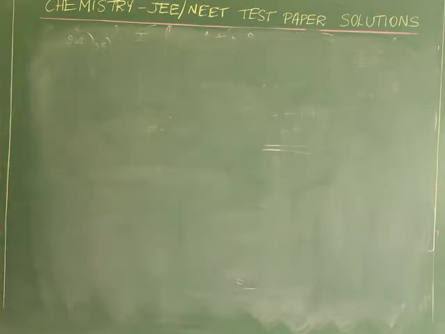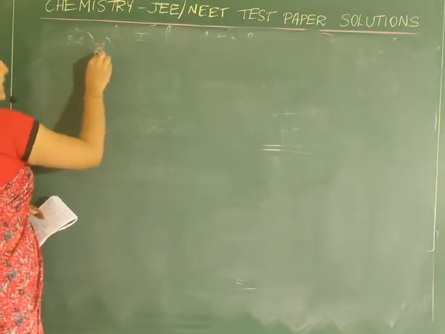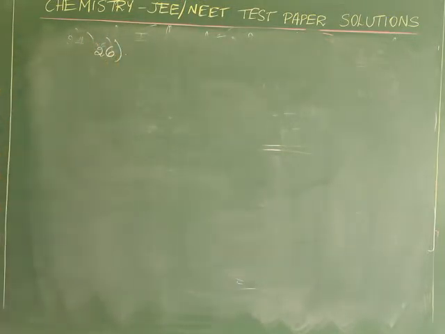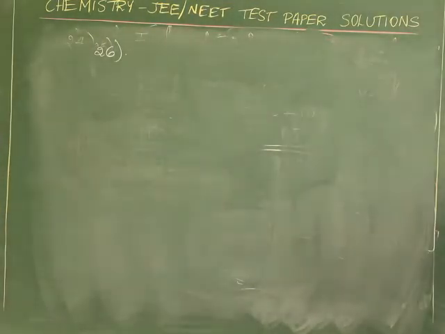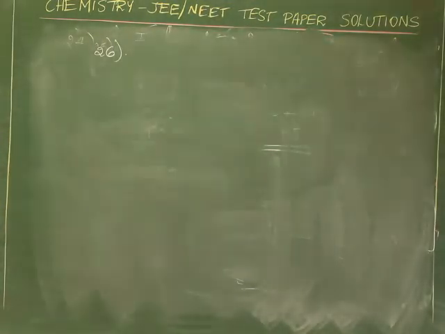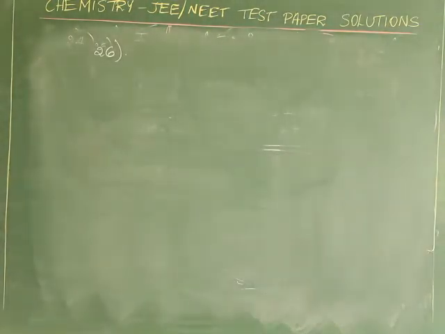The next question is the 26th one. Which of the following statements is false? Work is a state function. Temperature is a state function.